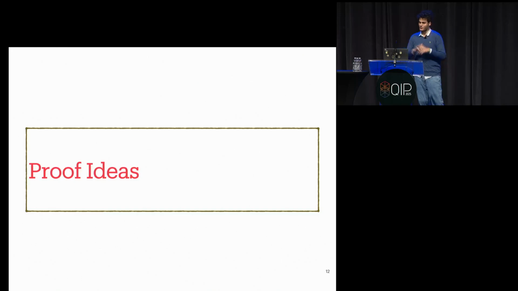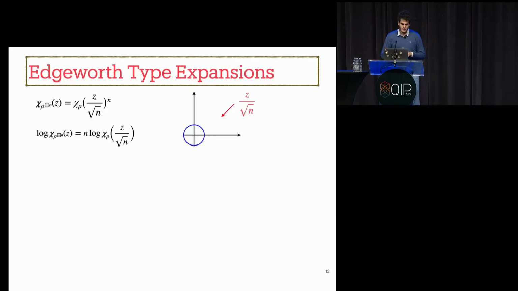But again, before our proof ideas and methods, I want to tell you a story about the reason we see the central limit theorem in the quantum setting or even in the classical setting. I will try to tell the story in the quantum setting, but the same story happens in the classical setting. Just a remark here is the form of the characteristic function of rho n. As a first observation, we see that as n goes to infinity, z over square root of n converges to the origin. So if you want to talk about the characteristic function of rho n, we should see how the characteristic function of rho behaves near the origin.